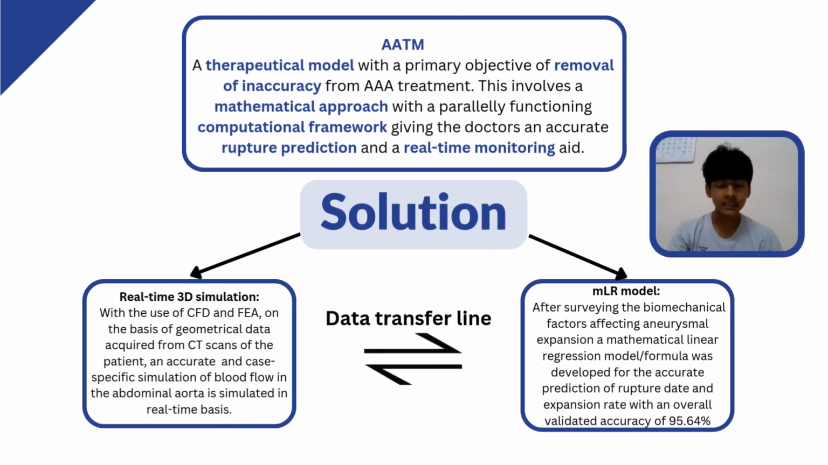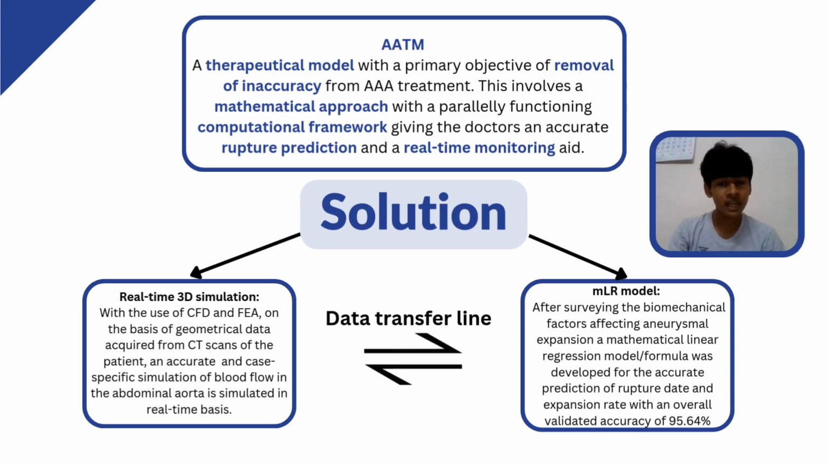AATM is a therapeutical model with the primary objective of the elimination of inaccuracy from AAA treatment to reduce the fatalities drastically by removing the human estimation based errors. This involves the use of a single imaging scan to render a parallelly functioning computational framework for real time and accurate monitoring of the abdominal aorta.